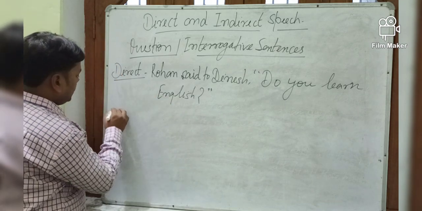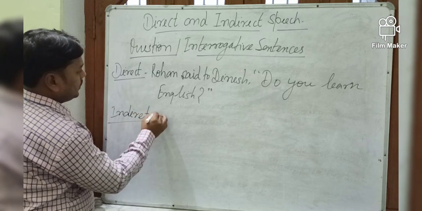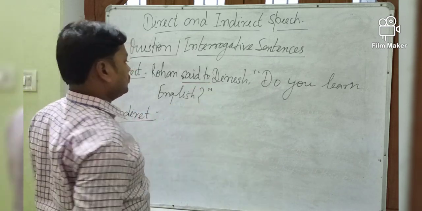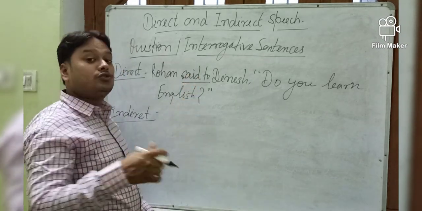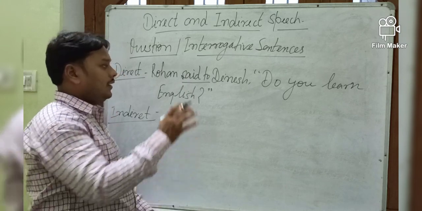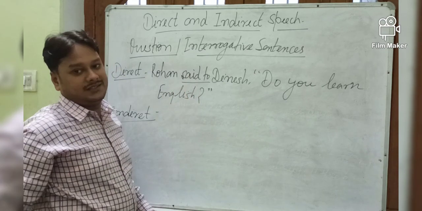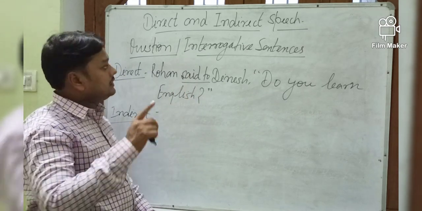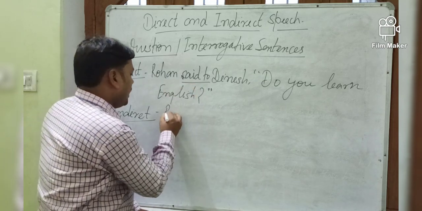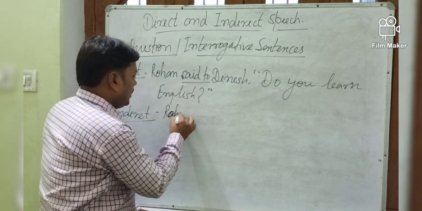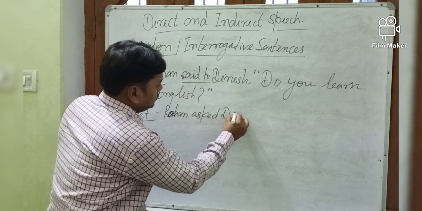Now you see how to make the indirect speech. Rohan said to. In simple sentences, you change this said to into told. But now you have to take care that this is not a simple sentence. This is an interrogative sentence, a question. So this said to will be changed into asked. So it will be Rohan asked Dinesh.